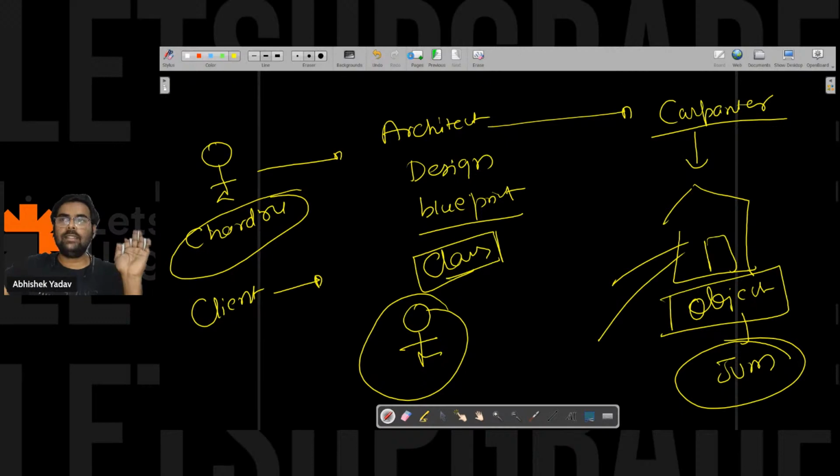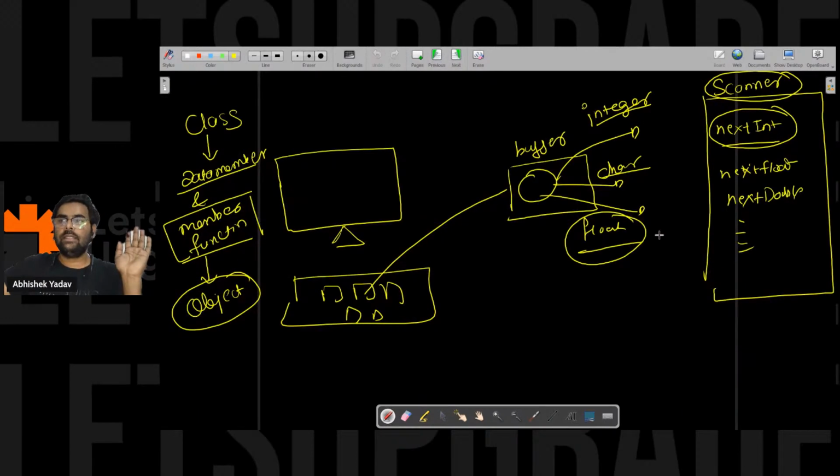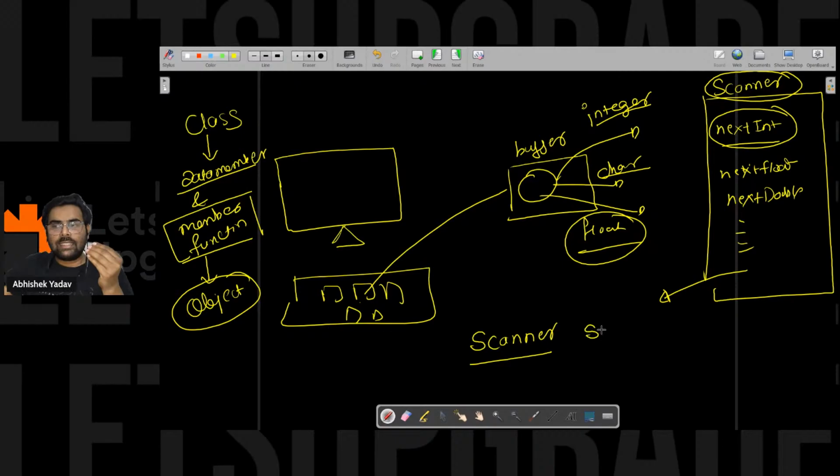Object is clear, right? So here, this part. We are typing something, and that something will get stored inside the buffer. In order to get the integer format or character format, I have to use the methods that are already defined inside the Scanner class. And in order to use the method, I have to create the object. To create the object, first I have to write the name of the class, that is Scanner. After that, the reference variable. This reference variable can be any name, but in practice we use sc most of the time.